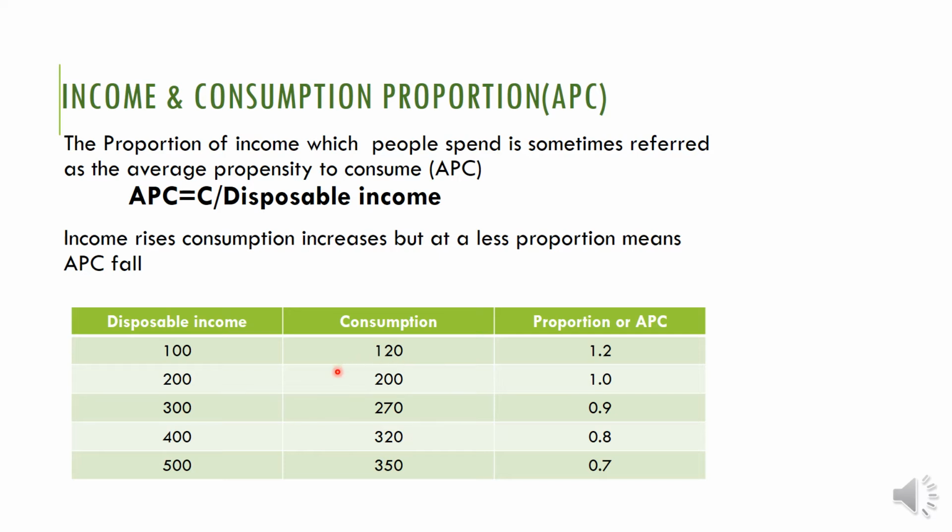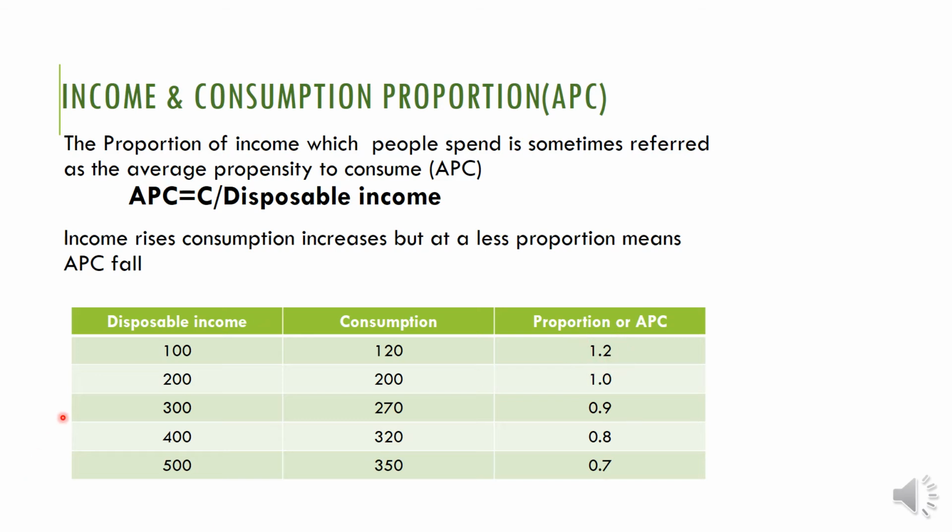So your income is 100 only, but you are spending 120. Clear? So we can say 120 divided by 100, that is called what? 1.2. That is called average propensity to consume.